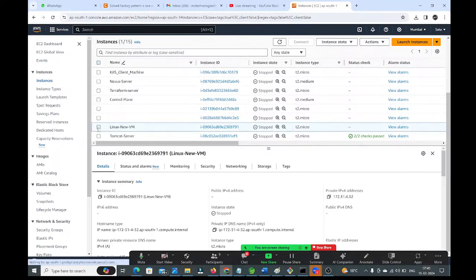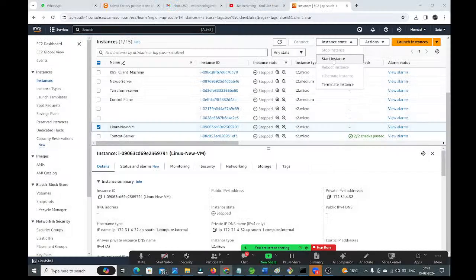Click on this instance. Again, we need to go to instance state. Click on instance state. Here we have the option to start the instance. Click on the start instance option.